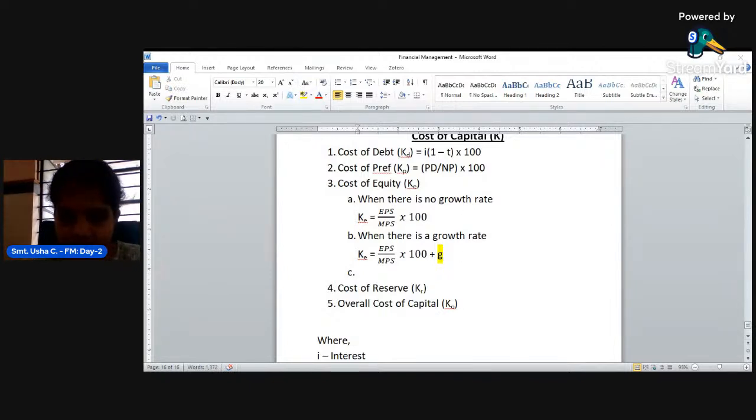If the growth rate is mentioned in the problem, then we use this formula by taking the growth rate. When there is no growth rate, directly we take EPS divided by MPS into 100. If there is a growth rate, add it to the formula. This is the formula of cost of equity.